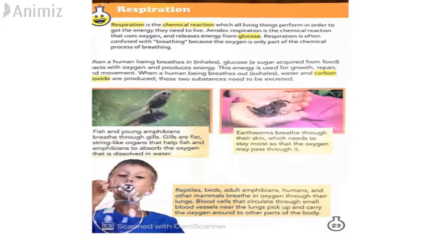For example, to grow, and to repair cells in our body, or muscle contraction, or sending signals to the brain, and many other things. So for all the processes that go on inside the human body, respiration plays a very vital role. Respiration is not just breathing, where you breathe in oxygen and breathe out carbon dioxide. That is there, but this is not the only job of respiration. It basically provides energy to the body to do different tasks.